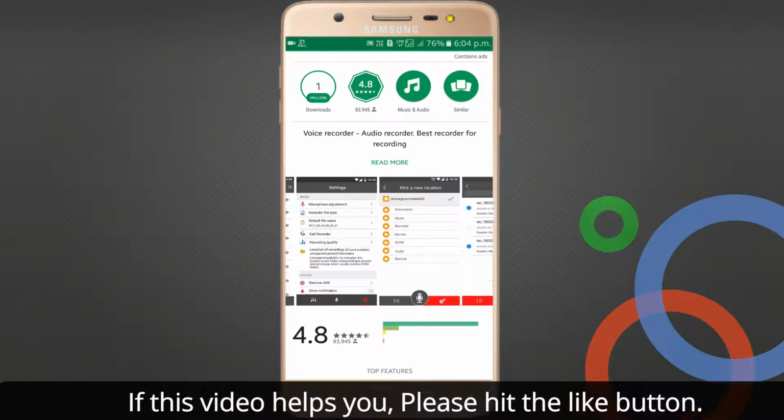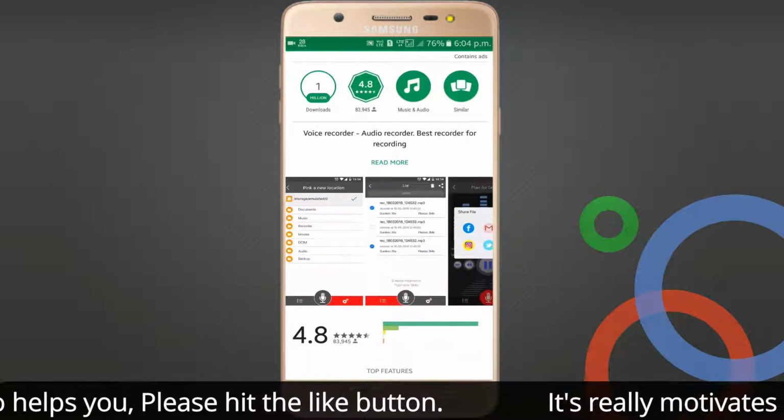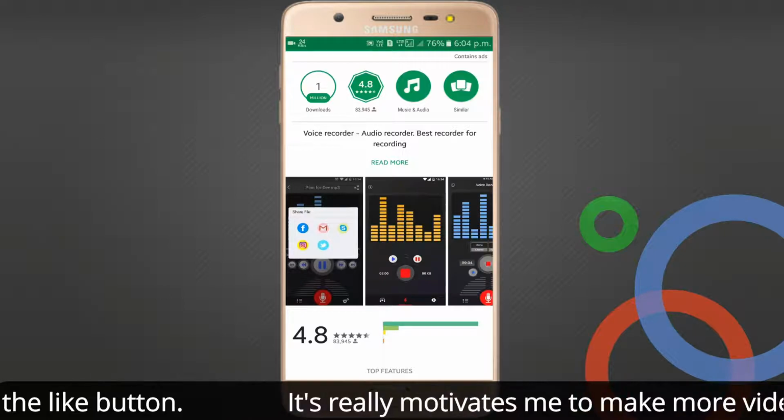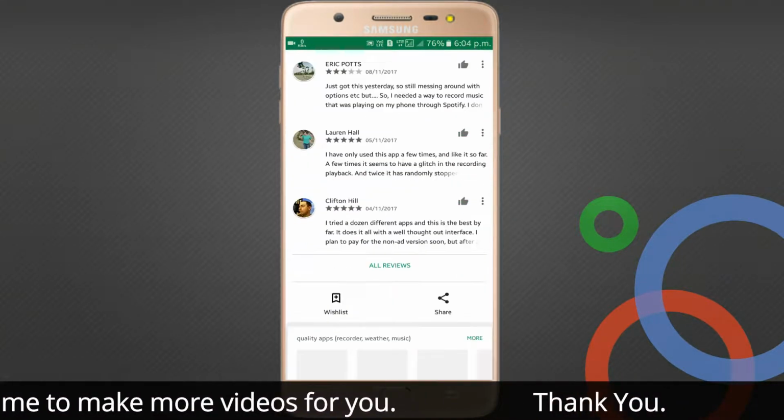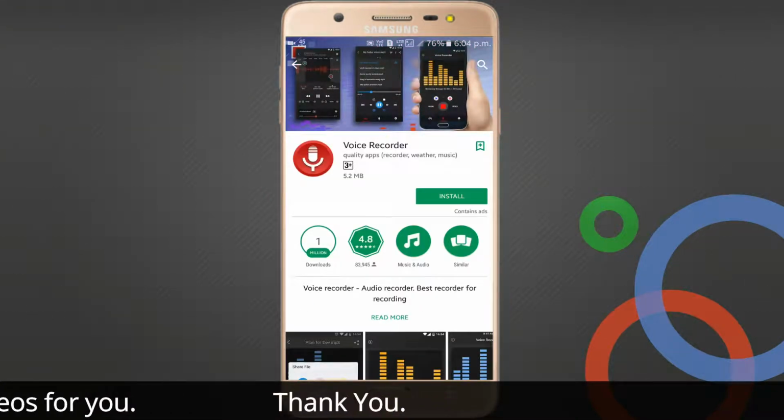And I think according to me and according to my choice, this application is very much preferable for your Android mobile to record your audio. Okay, so it's a very good application, and it's just 5.2 MB, and 1 million downloads, 4.8 rating still.